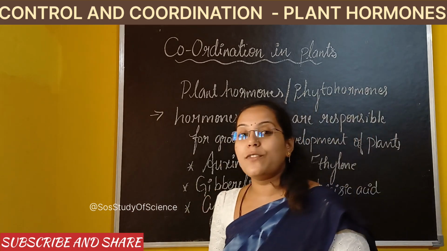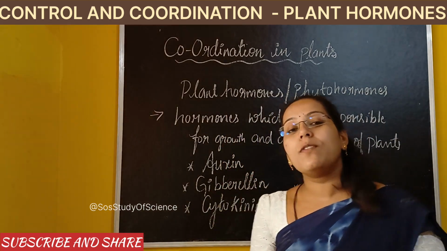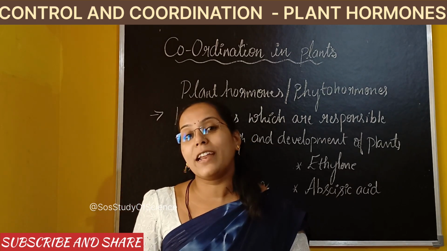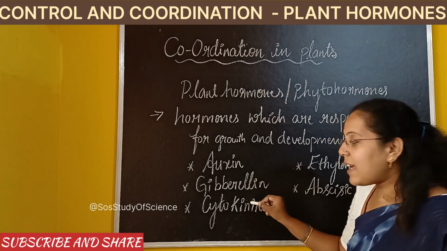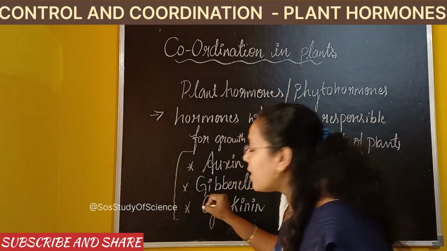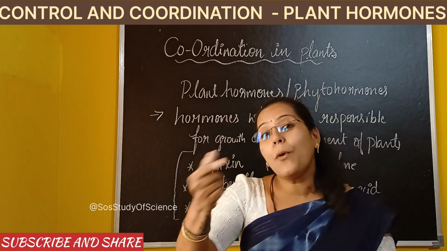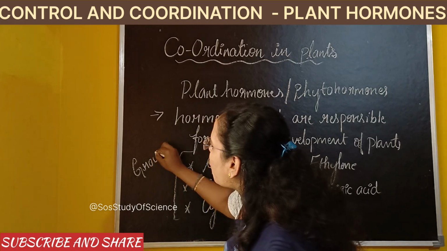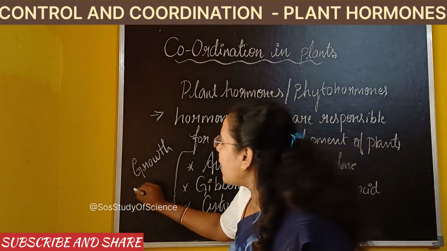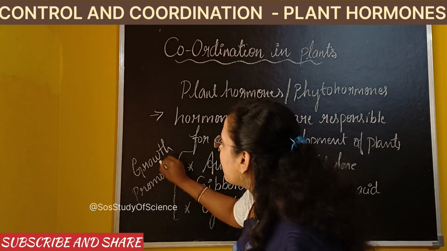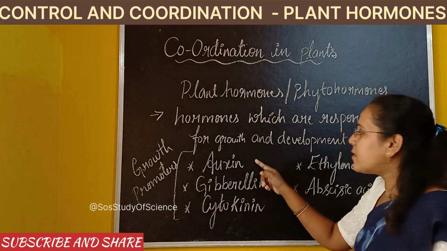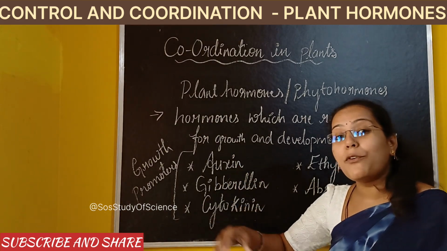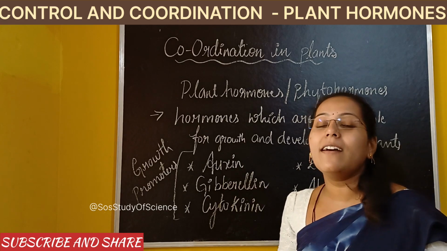Before understanding each of these hormones in detail, see, these hormones are broadly classified into 2 types. So what are the 2 types? Auxin, gibberellin and cytokinin, these 3 hormones are considered to be growth promoters. That means these 3 hormones are always responsible for showing the growth in the plant. So they are called growth promoters. Auxin, gibberellin, cytokinin, these 3 hormones are responsible for promoting the growth. That means they are helping the growth of the plant.